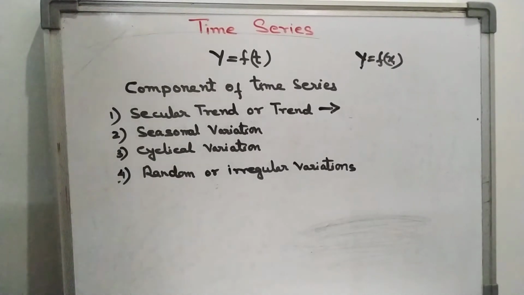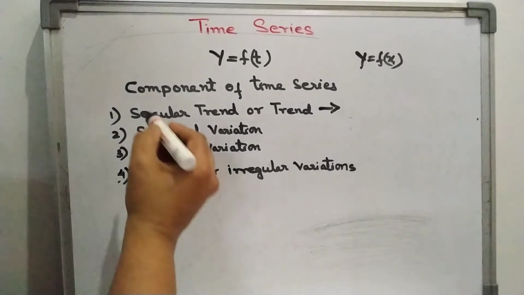In this way we collect time series data. That means in accordance with time we collect the value of the variable. So it is called time series and the analysis is called time series analysis. The importance of time series analysis we will study afterward. Today I am just going to give a rough idea of this chapter, what you are going to study in this chapter. So the first one is components of time series.